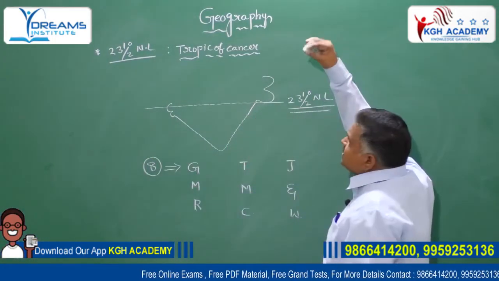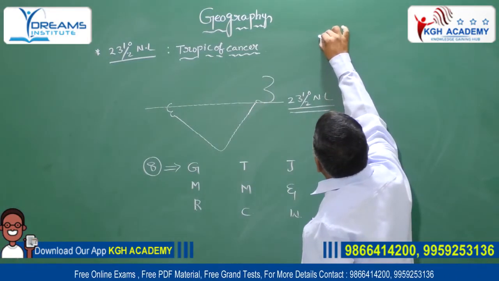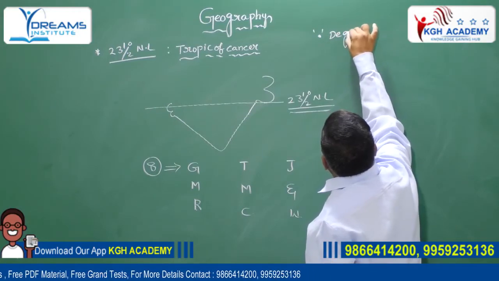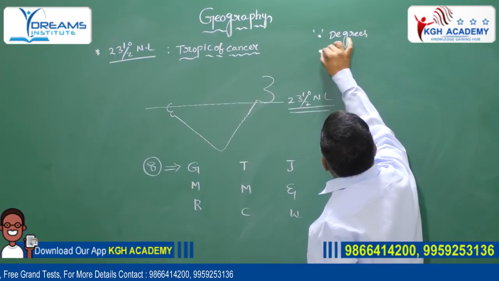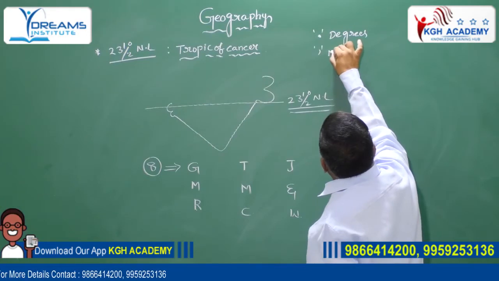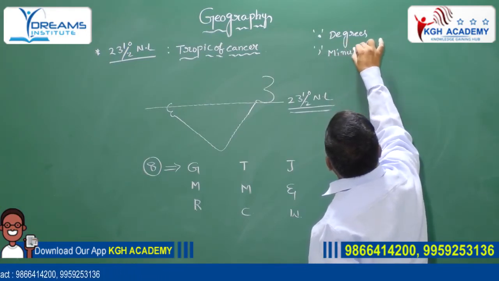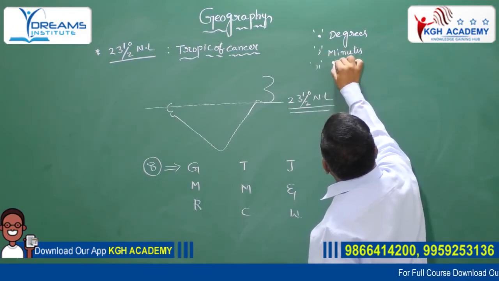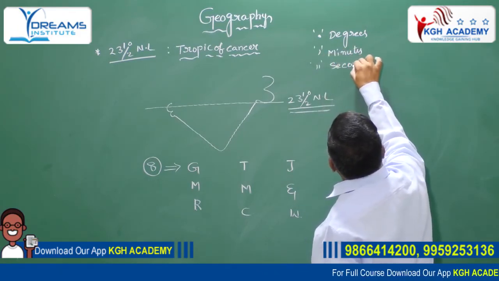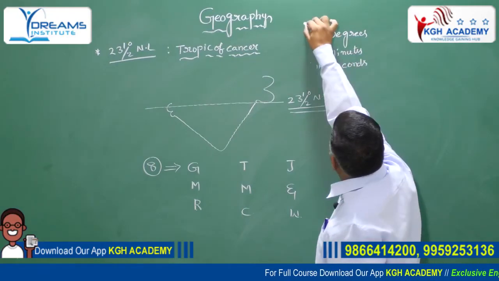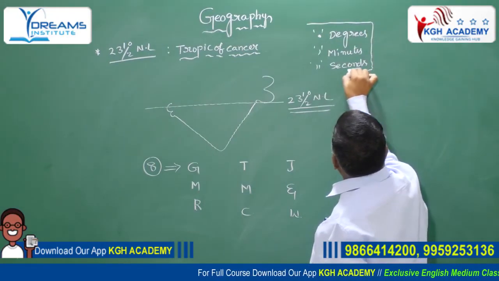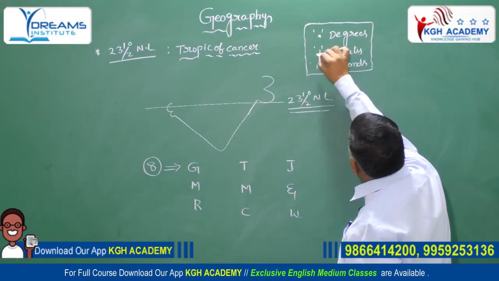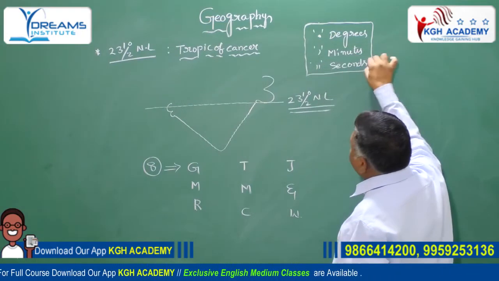These are the significance, these are indications: degrees, minutes, and seconds. These are identifications. One is a degree, next one is minutes, next one is seconds.